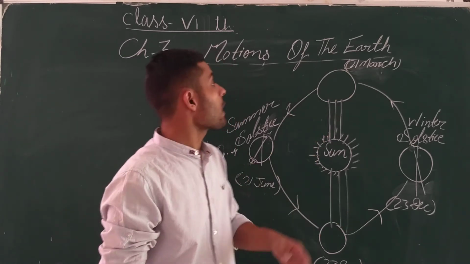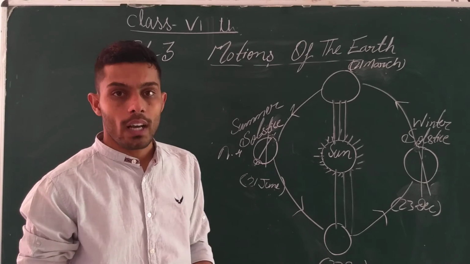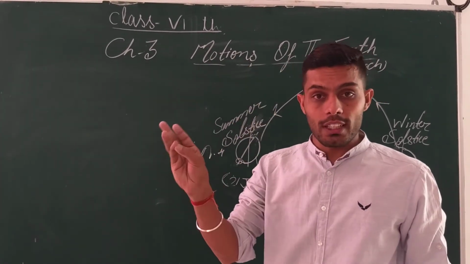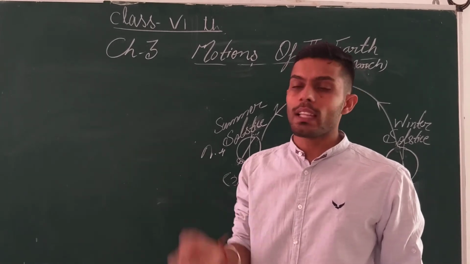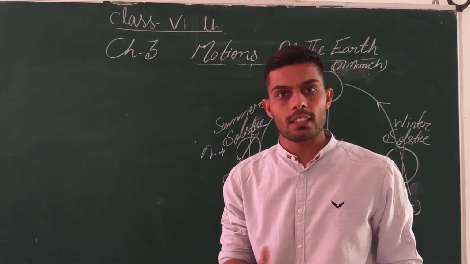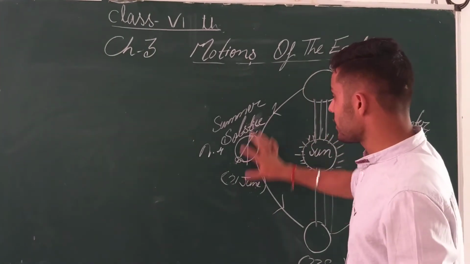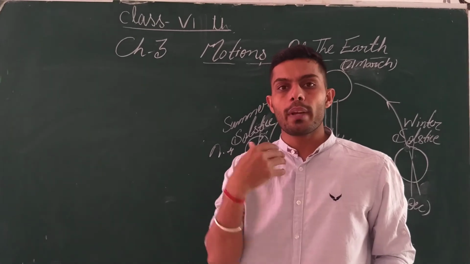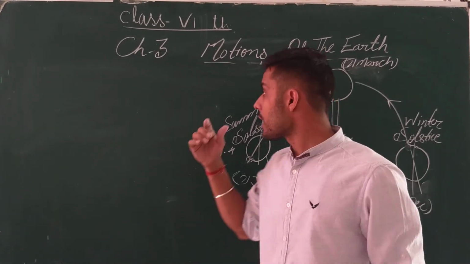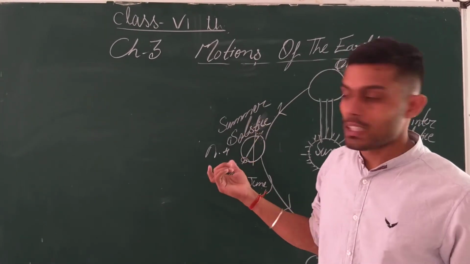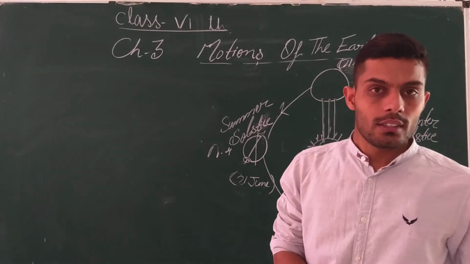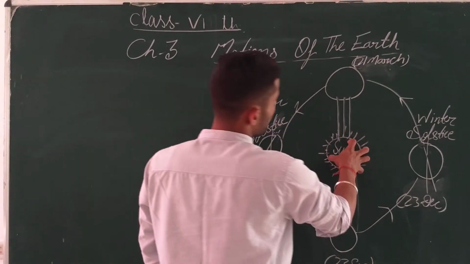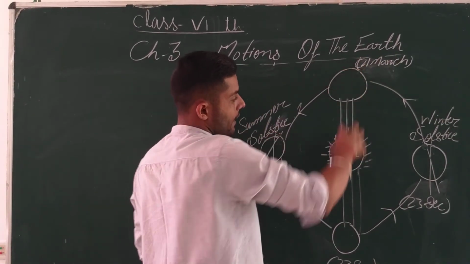So this is all about the motion of earth. Again I am telling, our earth has two motions, that is rotation and revolution. Rotation means when the earth is rotating on its own axis. Revolution means when the earth is revolving around the sun. According to the rotation we form day and night, and according to the revolution we form the seasons like summer and winter. Got it? And equinox is a position when the sun rays are totally falling on earth directly.